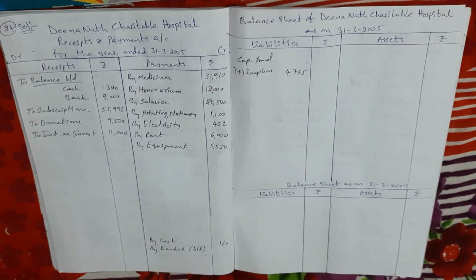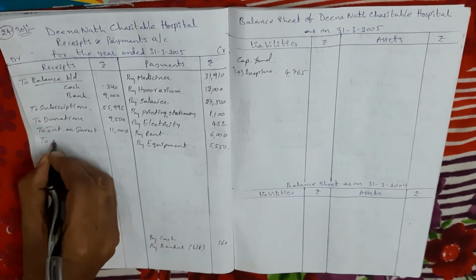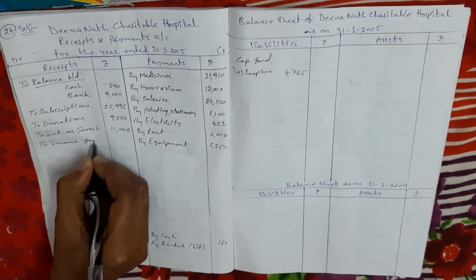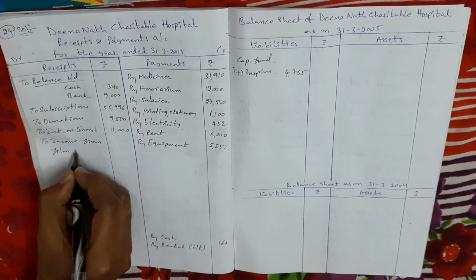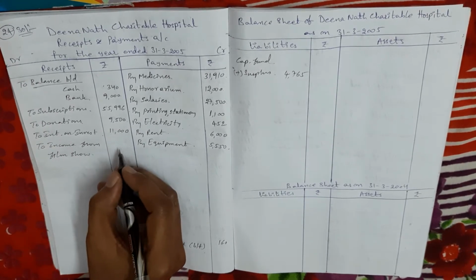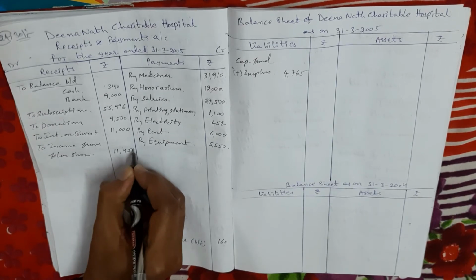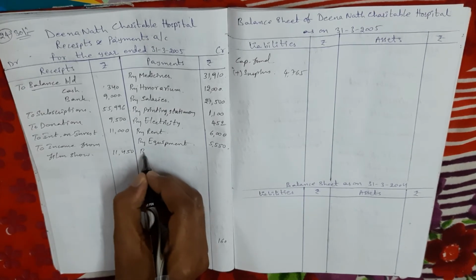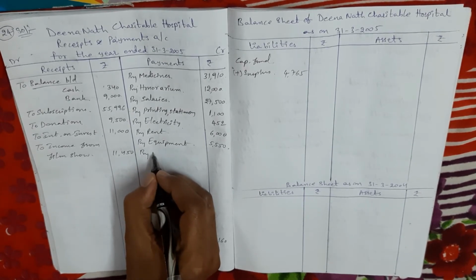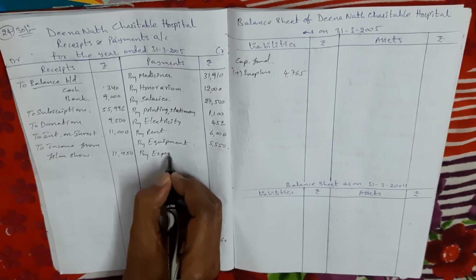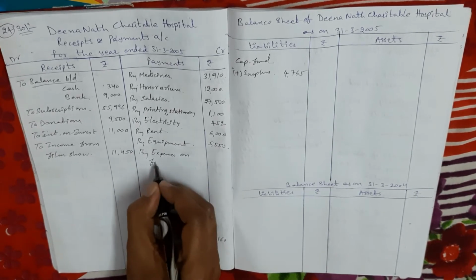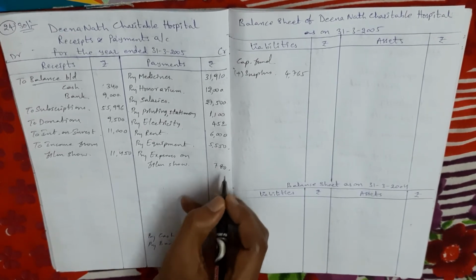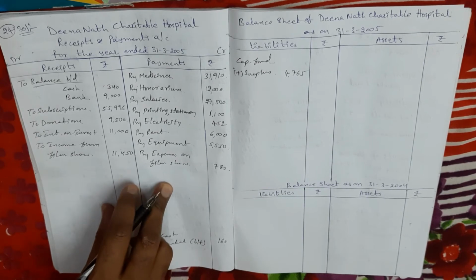Income from film show is a receipt, so I'm taking it on the debit side, 11,450. And expenditure we can deduct from this, or we can take on the credit side. Expenses on film show, 780 rupees. Okay, so the income and expenditure account items are completed.